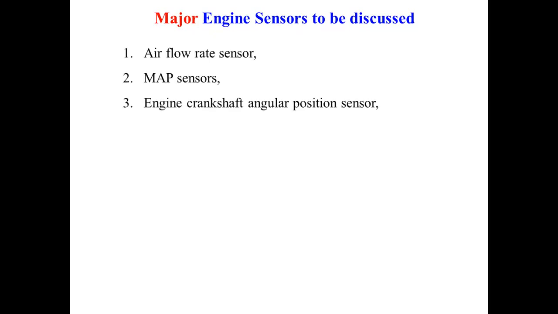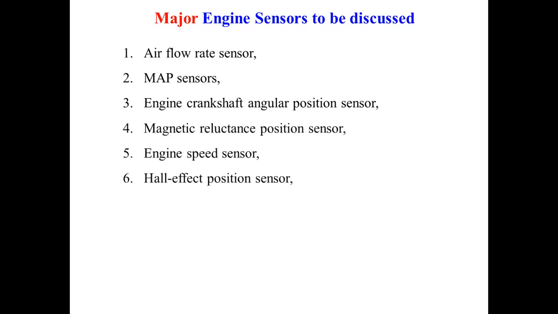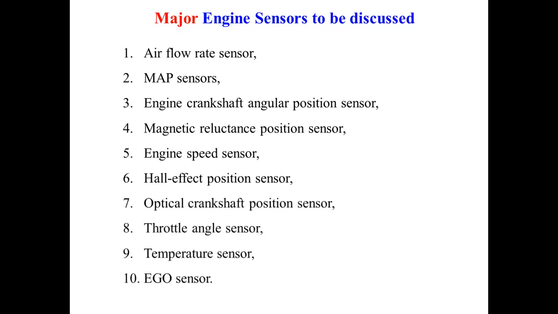The major sensors we are going to discuss in this unit are the air flow rate sensor, MAP sensor, engine crankshaft angular position sensor, magnetic reluctance position sensor, engine speed sensor, Hall effect position sensor, optical crankshaft position sensor, throttle angle sensor, temperature sensor, and EGO sensor, that is, the exhaust gas oxygen sensor. So only these representative 10 sensors we are going to discuss in this unit.